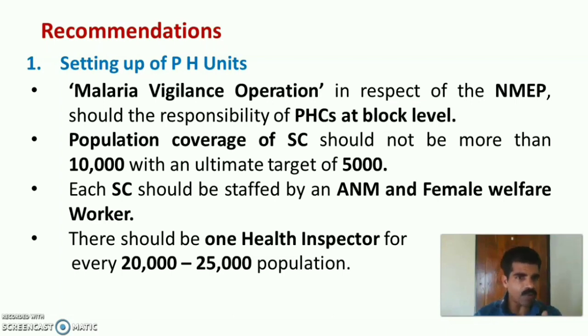So in setting up of primary health unit, the recommendations were: first, malaria vigilance operation in respect of the National Malaria Eradication Program should be the responsibility of the primary health centers at block level. Then population coverage of subcenter should not be more than 10,000 with an ultimate target of 5,000. Each subcenter should be staffed by 2 staff, 1 ANM and 1 female welfare worker. And there should be 1 health inspector for 20,000 to 25,000 population.